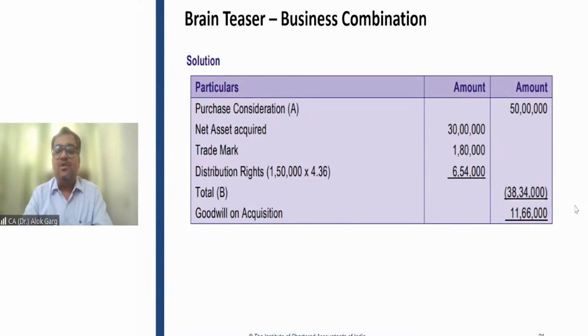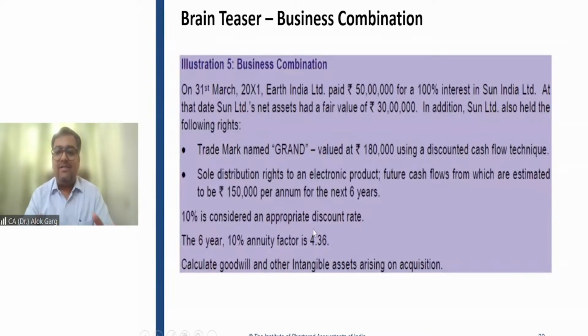Munish is asking about the distribution right calculation. So Munish, in this case, by the sole distribution right, the company will receive 1,50,000 rupees every year, for the next 6 years. So today, when I am buying a business, when I am buying a company, and that company has an asset that will give me future economic benefit for the next 6 years, how will I compute the value today?